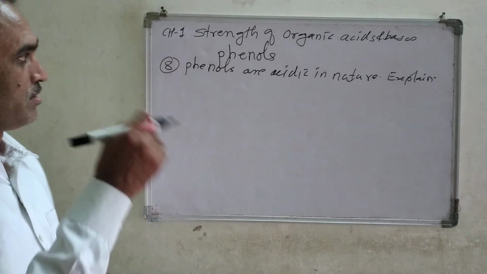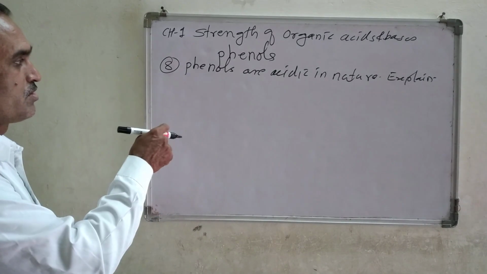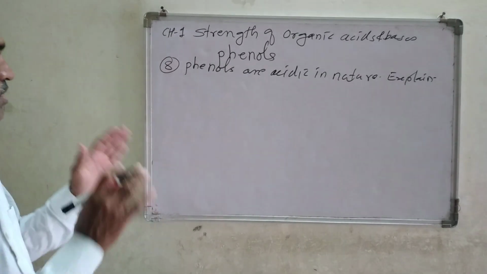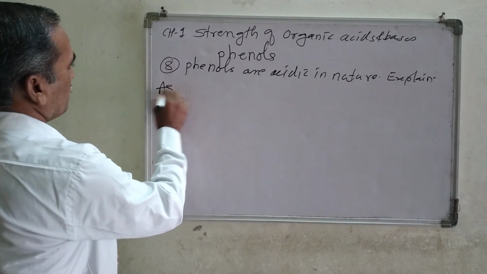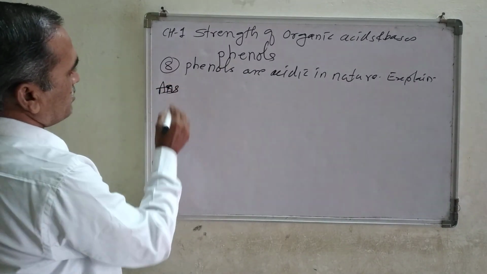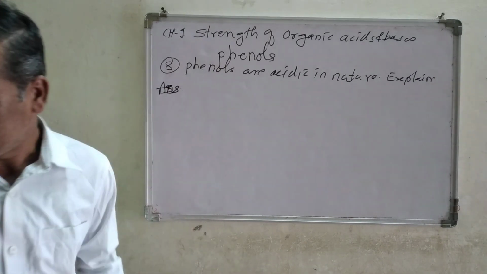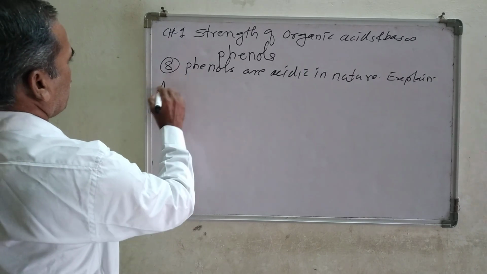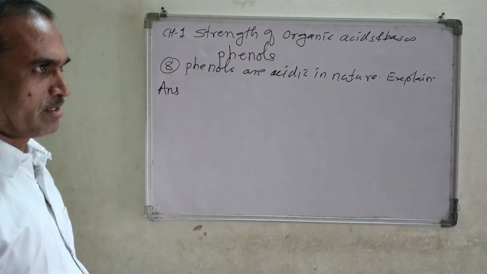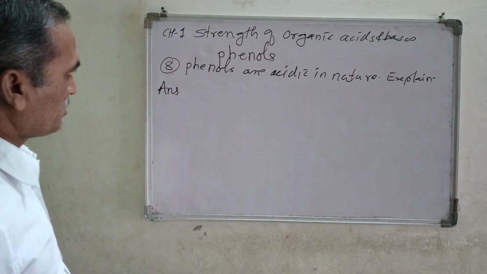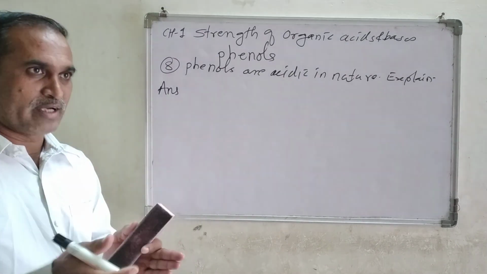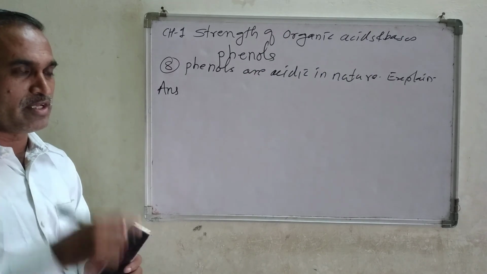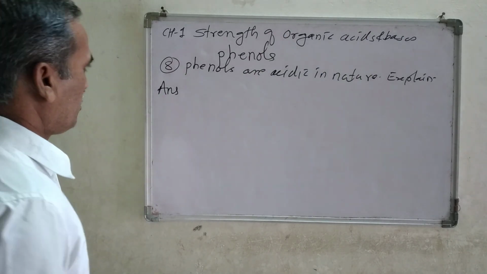While answering, the first thing is we should know the structure of phenol. We know that the benzene ring has an OH group attached to it. That structure is known as a phenol.